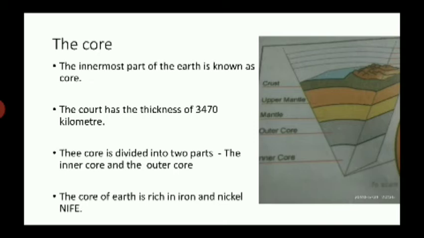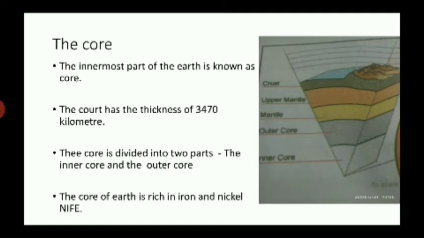So first of all, we have learned about crust, that is rich in silica and aluminium, SiAl. Then we learned about the mantle, that was made up of silica and magnesium, means Sima. And now we are learning about the core, which is the innermost part of the earth, and the thickness of core is